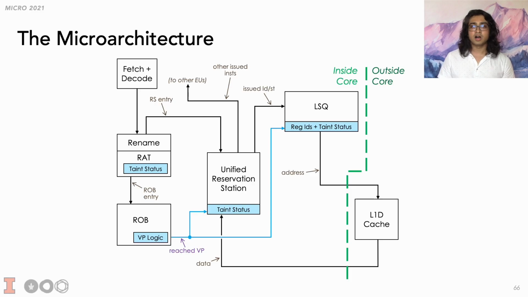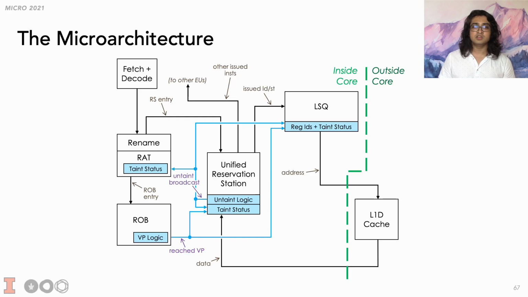We also need to augment the reservation station with logic to perform forward and backward untainting. This happens in parallel for each reservation station entry, and we can broadcast any new untaints to other structures in the processor as well as to other reservation station entries so that they can propagate the untaint further.